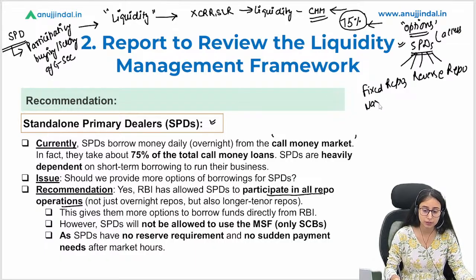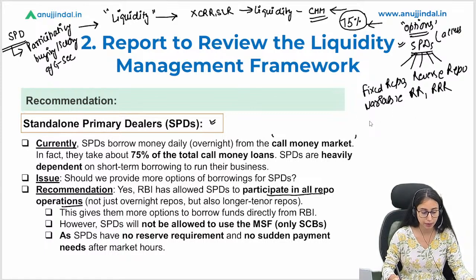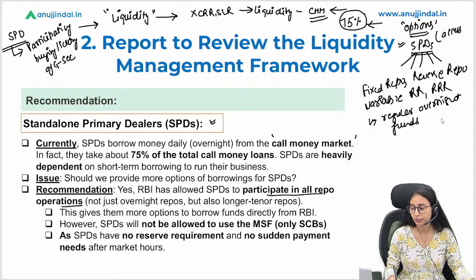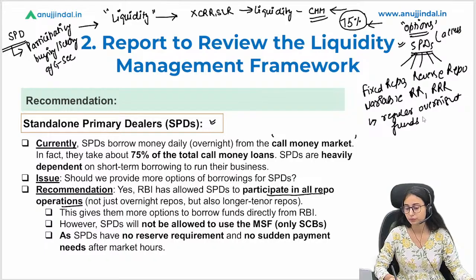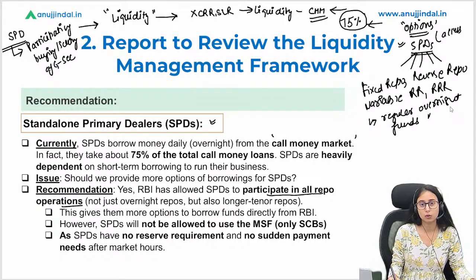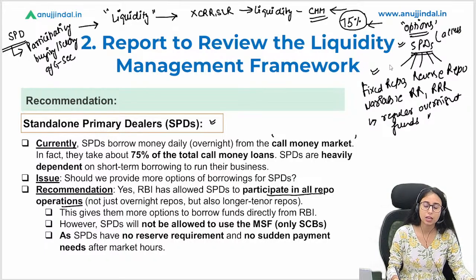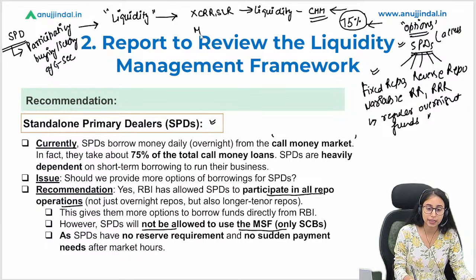Like there is variable VRR, 14 day, 28 days, 36 day and more days, right? They can take part in VRR or VRRR as well. They can also participate in regular overnight funds requirement, right? So they can take part in all such liquidity tools, but they will not be allowed to use MSF, marginal standing facility.